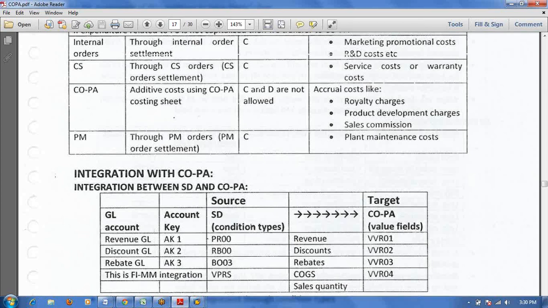COGS debit, inventory credit. Yeah, if the COGS, whether it is a cost element or not.